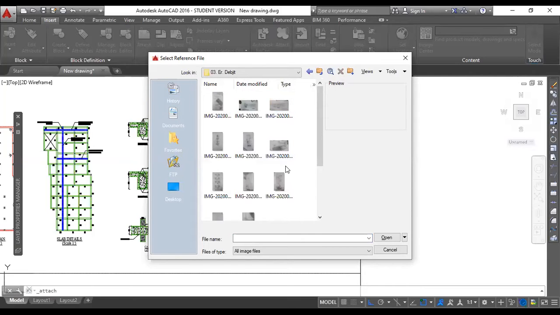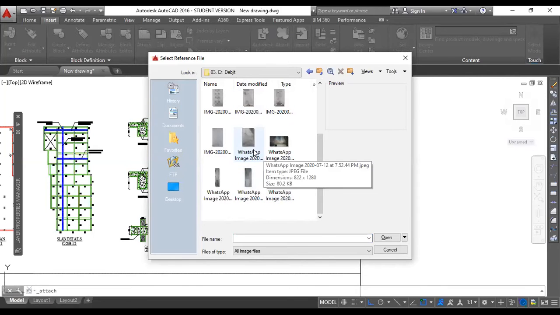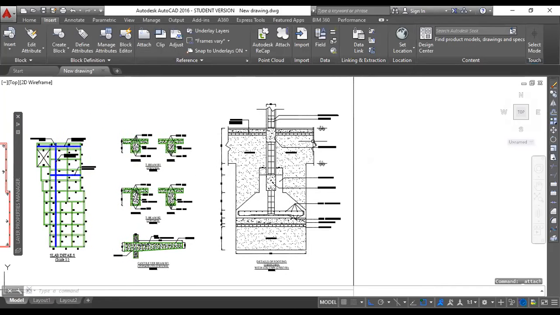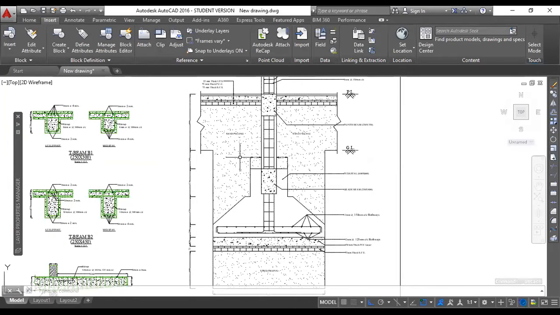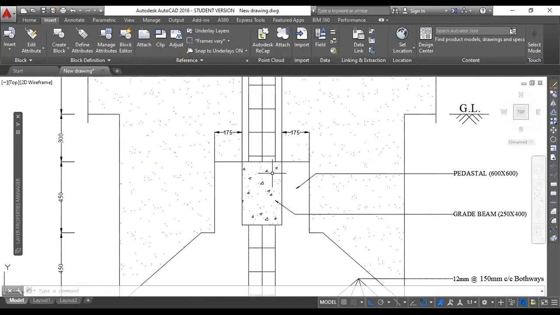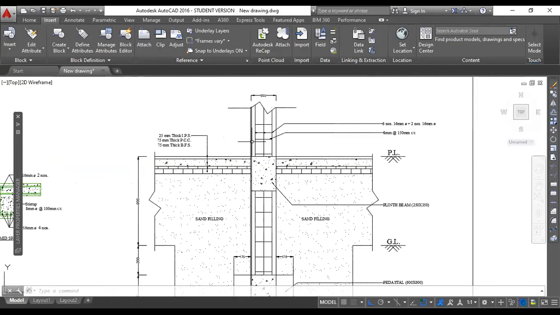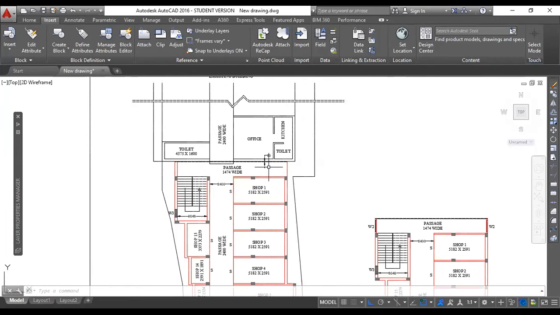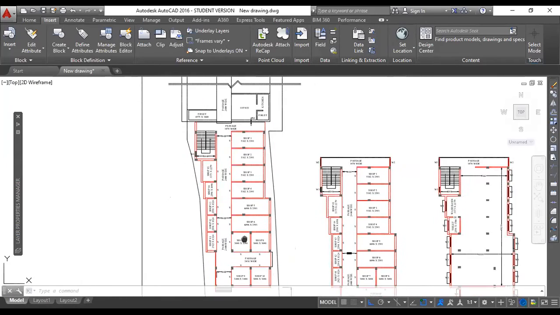The footings and all those positions of the existing building are the same. So I simply took a photo of the existing drawing and traced it in the same way, because the contractor also told me he needed the footing to be exactly the same, because it was just a continuous stretch. You can see from this drawing there was an existing building in this portion, and then it was extended up to this end.